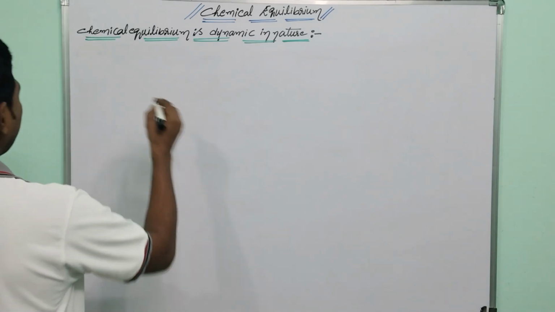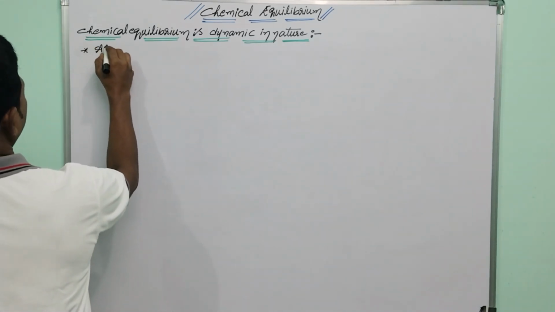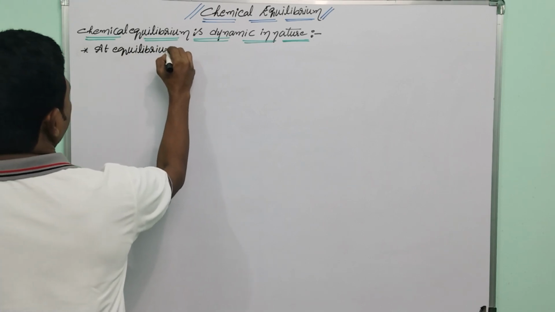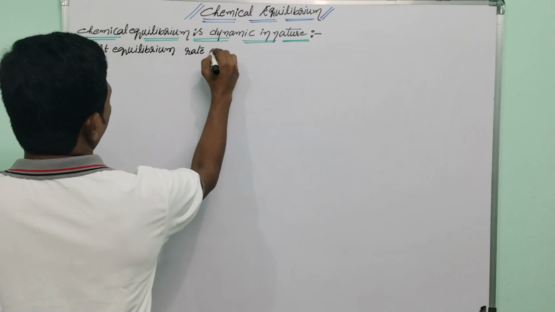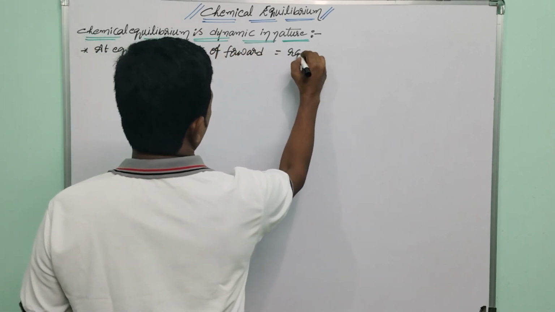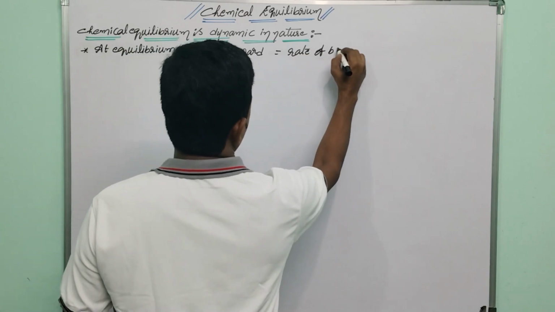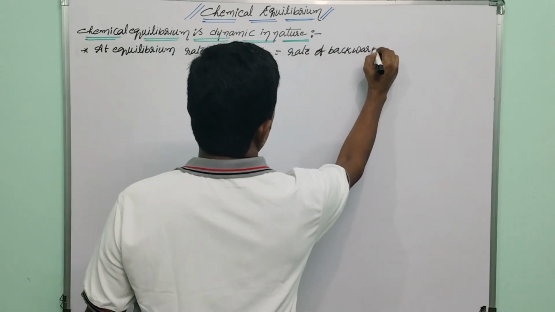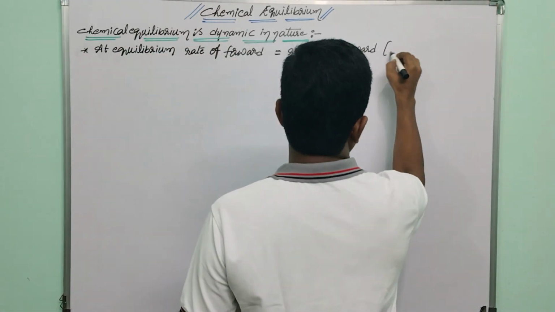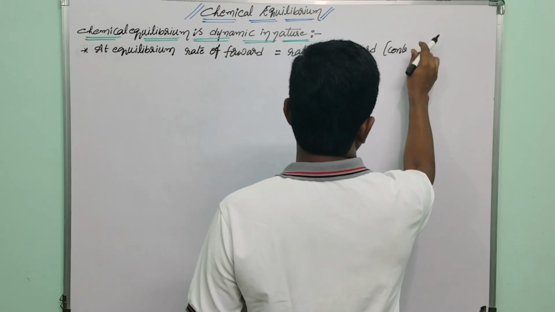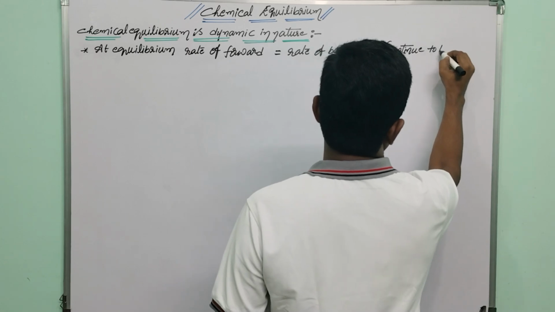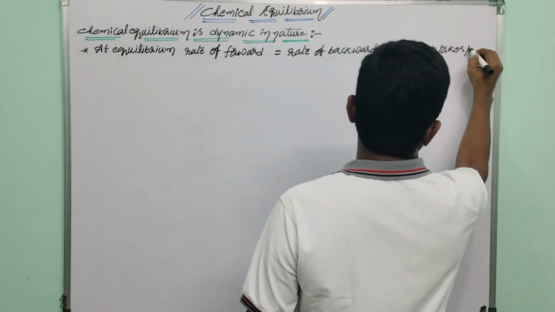So let's see. Initially we know one thing: at equilibrium, the rate of forward reaction is equal to the rate of backward reaction. It means both the processes continue to take place.